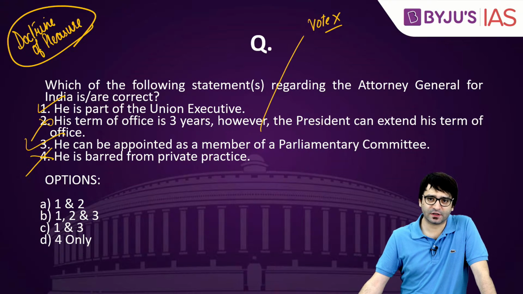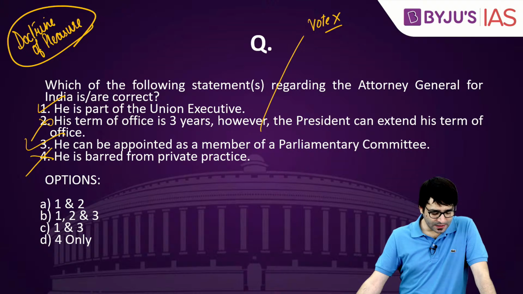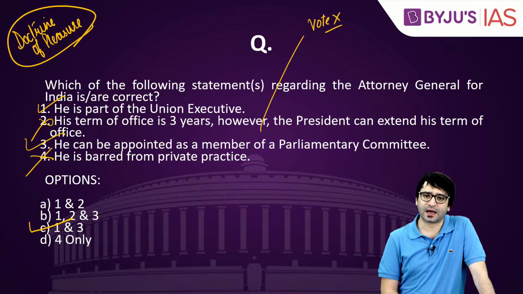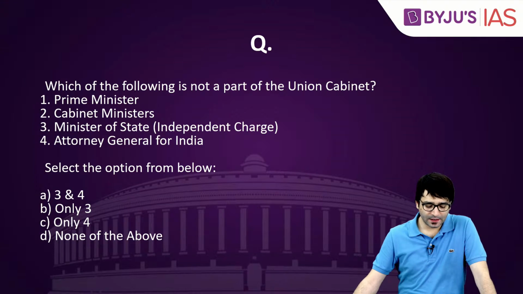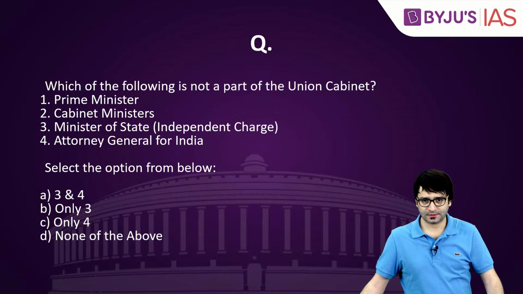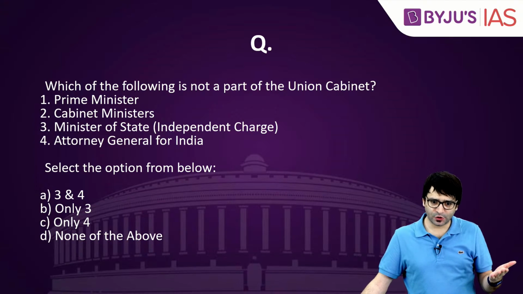He is not barred from private practice, but whenever he takes up a criminal case, he has to take permission from the central government, from the President of India. So the question is asking which of the following statements are correct. 1, 3, correct. C is the right answer. Which of the following is not part of the Union Cabinet? Prime Minister is part of the Union Cabinet.